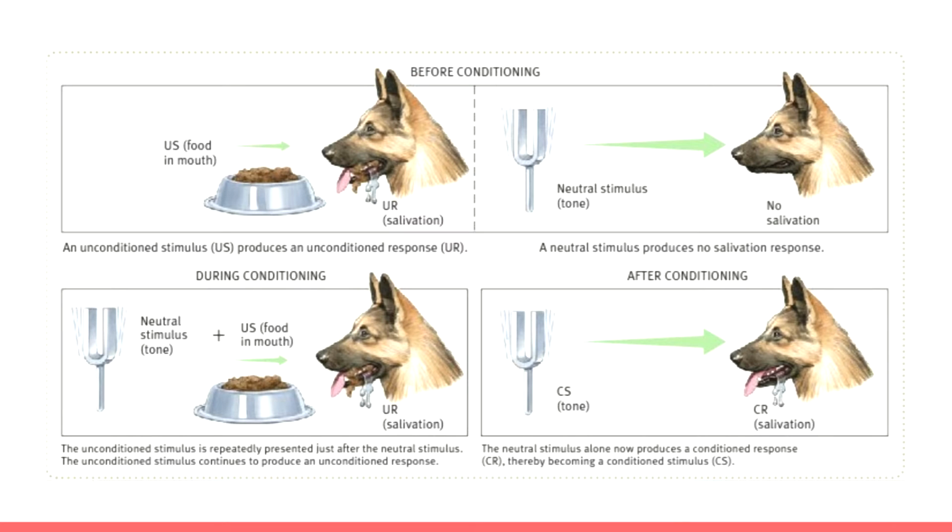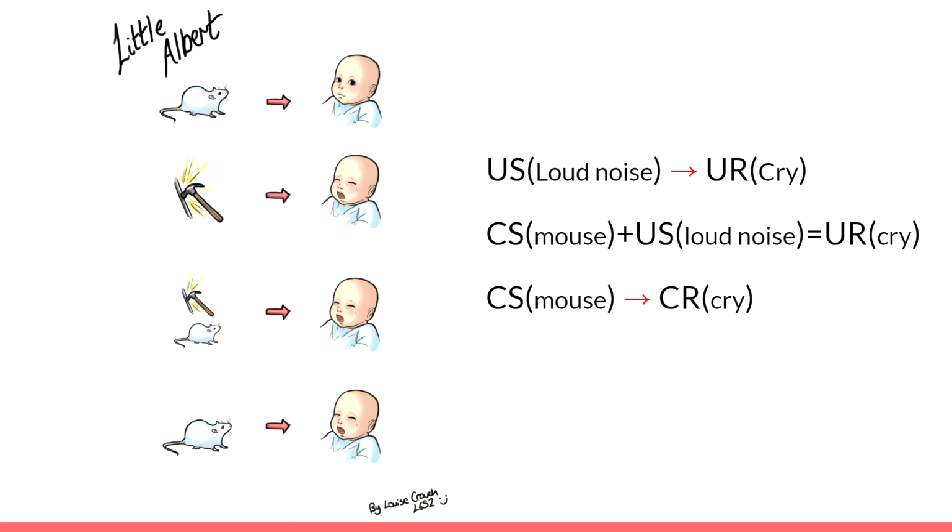Let's look step by step at why the dog ended up salivating at the sound of the bell. Before conditioning, the unconditioned stimulus would be the food in the dog's mouth, and the unconditioned response would be the salivation. By showing the food together with the sound of the bell, the dog makes a connection between those two stimuli. After repeating this process, as a result, the dog will salivate even when only the bell rings.